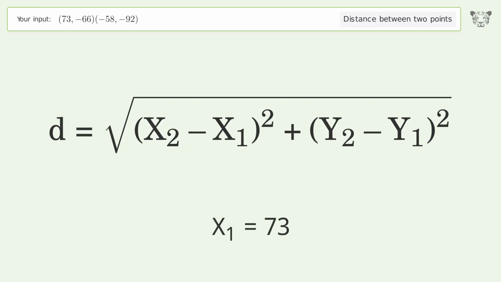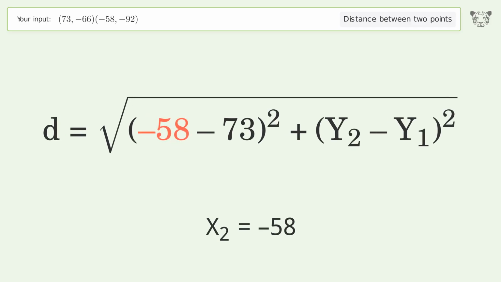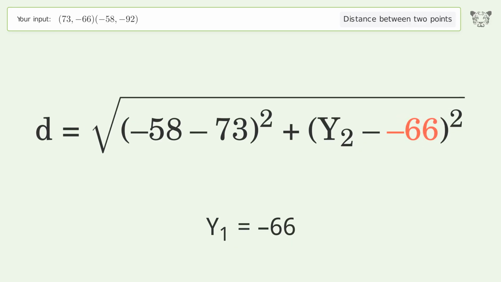x1 equals 73. x2 equals negative 58. y1 equals negative 66. y2 equals negative 92.